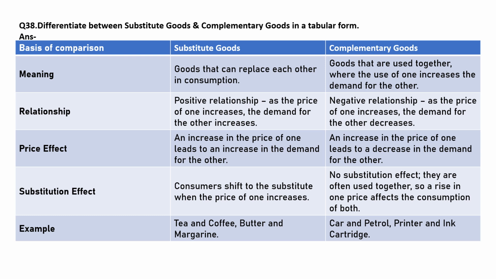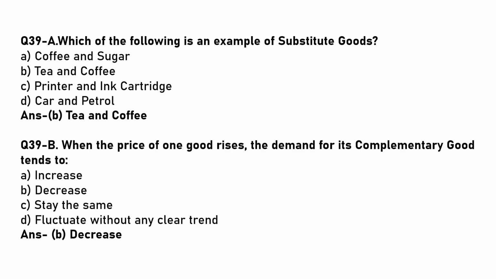Price effect: an increase in the price of one leads to an increase in the demand for the other in the case of substitute goods. An increase in the price of one leads to a decrease in the demand for the other in the case of complementary goods. Substitution effect: consumers shift to the substitute when the price of one increases. There is no substitution effect for complementary goods. They are often used together, so a rise in one price affects the consumption of both. Examples of substitutes: tea and coffee, butter and margarine. Examples of complementary goods: car and petrol, printer and ink cartridge. They complement each other.